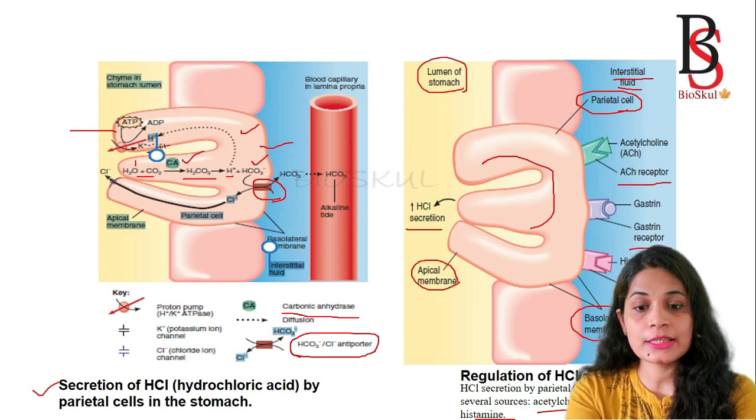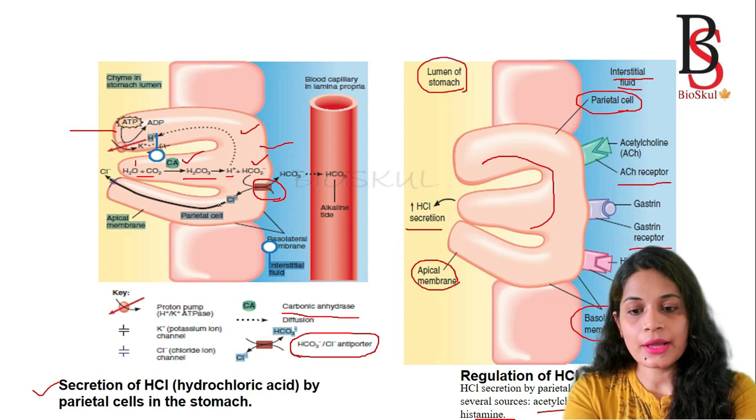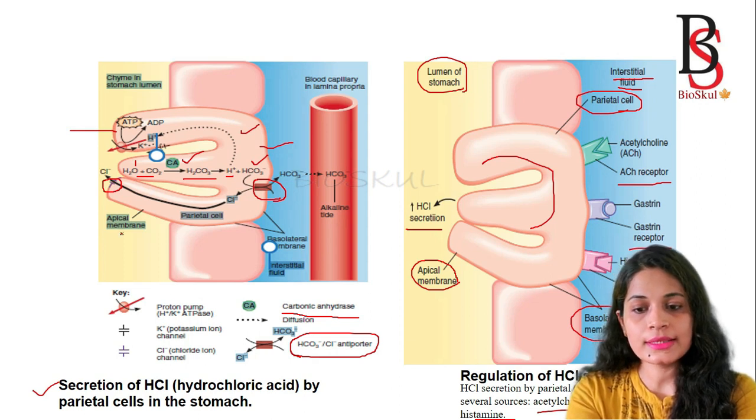So the bicarbonate ion moves out and the chloride ion enters the parietal cell. Then this chloride ion is transported through the chloride channel present in the apical membrane into the lumen of the stomach.